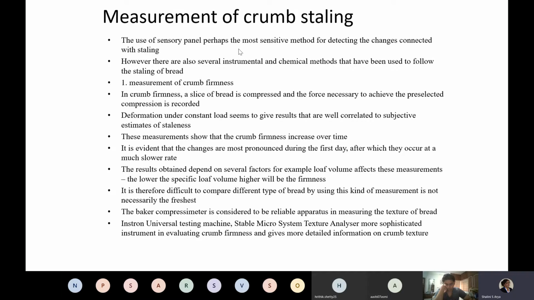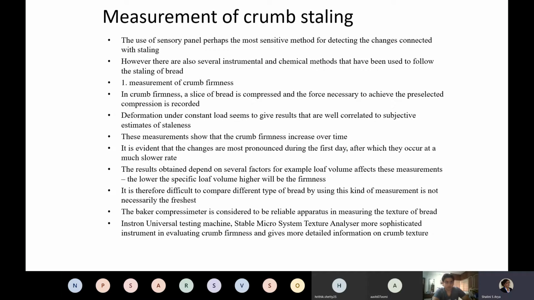The use of a sensory panel is perhaps the most sensitive method for detecting changes connected with staling. However, there are also instrumental methods or chemical methods that can help in measuring bread staling. So crumb, because it's a very big portion, we can measure its softness, or its firmness, or its crumbliness.